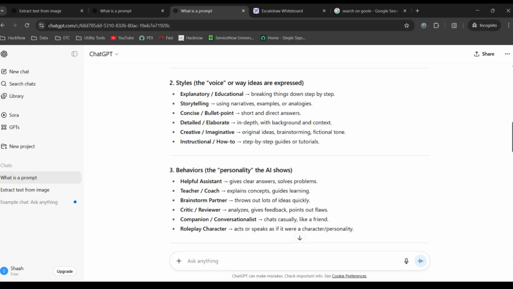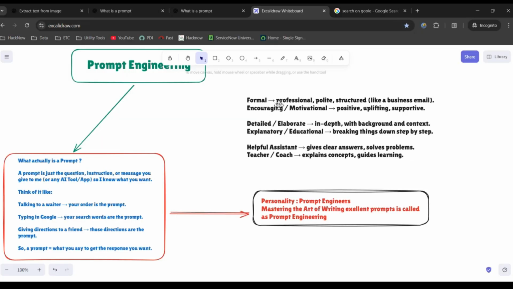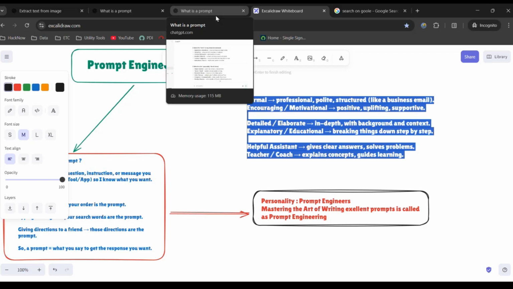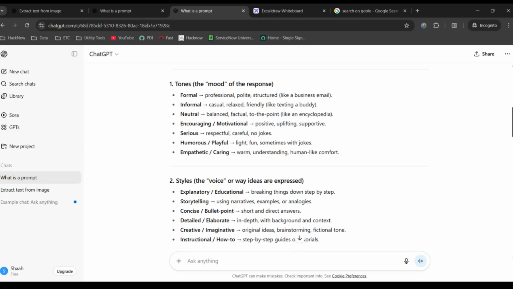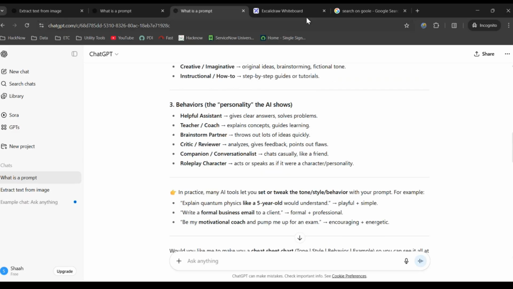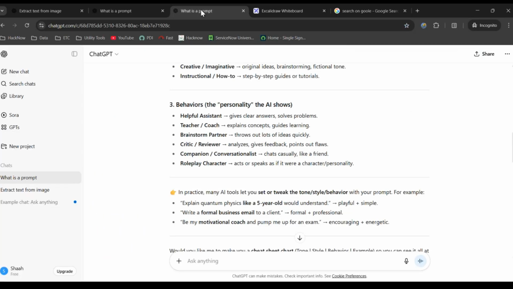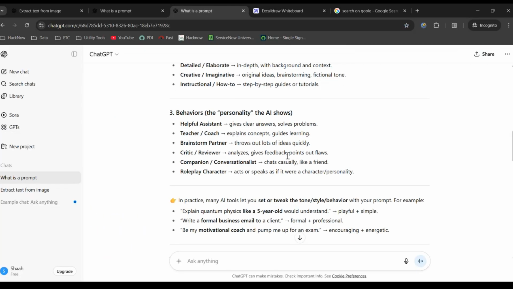Now you have to tweak this customization as per your needs. What I did is take two of the statements from each customization: two from tones, two from styles, and two from behaviors. The top two are from tone, the next two are from style, and the last two are from behavior.